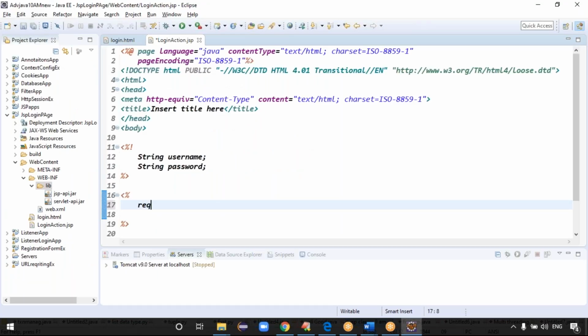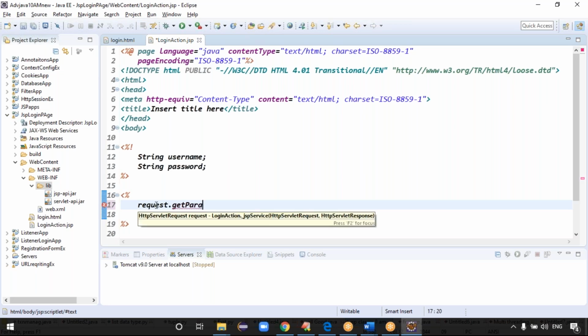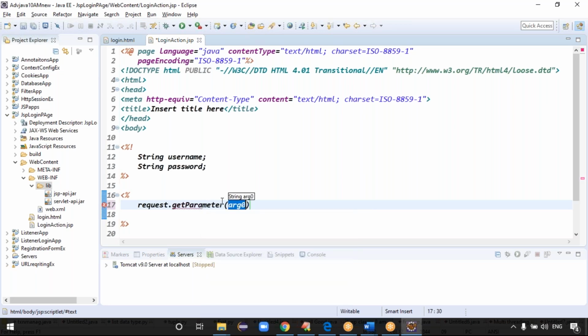Why the implicit object? That's why in JSP we can directly use request data. request.getParameter, right? So where is my request? This request is an implicit object in JSP. This request is nothing but HttpServletRequest. Yes, request is nothing but what? HttpServletRequest, right? Exactly.